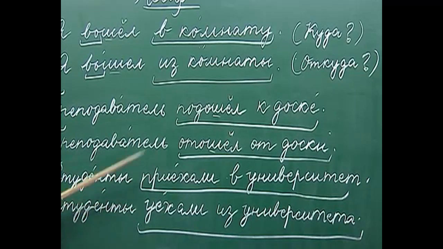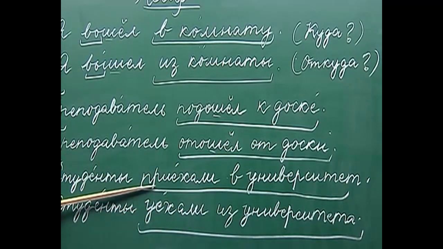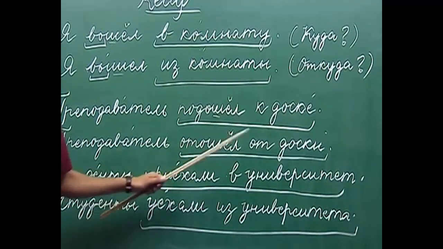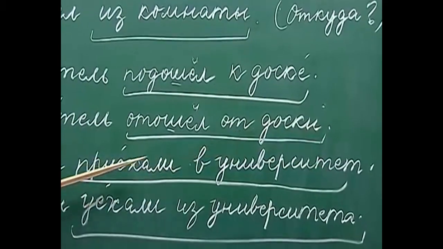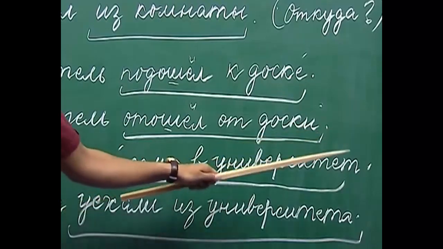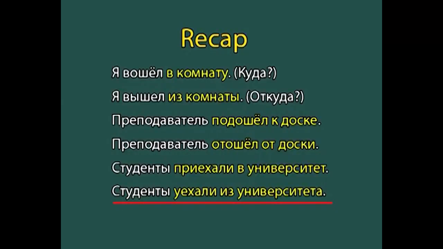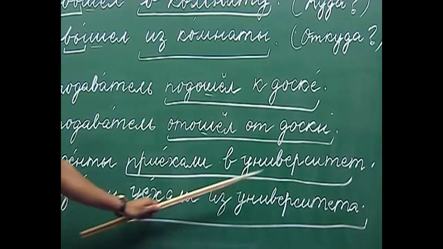The students reached the university. So here, as you can see, при means to reach or to arrive, and the question it answers is куда. Приехали куда, and the answer would be в университет. And from the prefix у, we have an example, студенты уехали из университета. The students left the university.